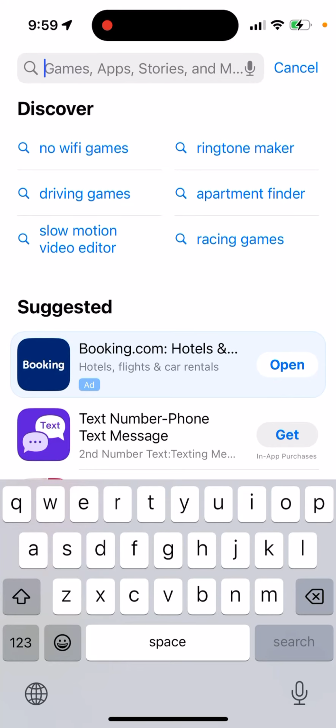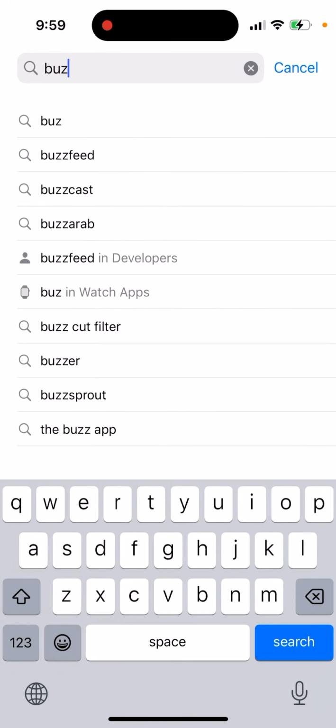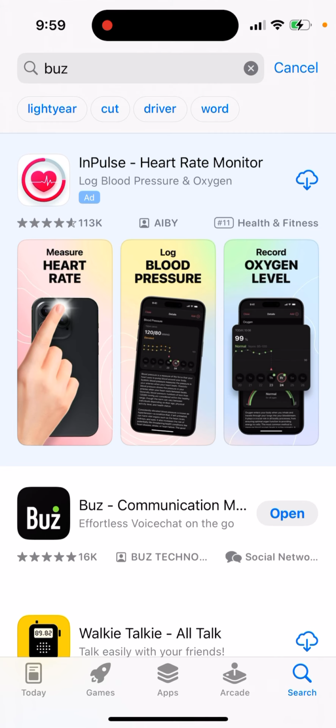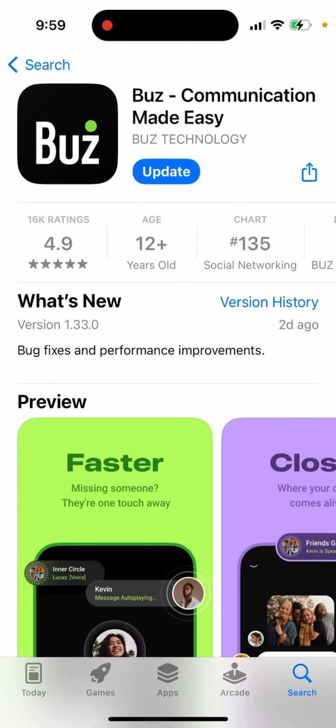So, the Buzz Me Now app. That's what people call it. This is the app you're looking for. It's Buzz, communication made easy.